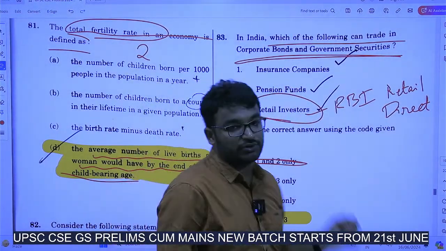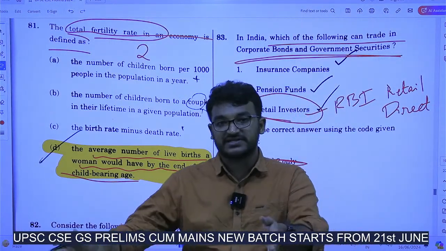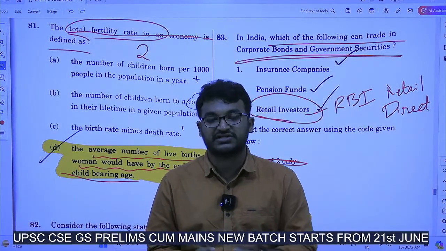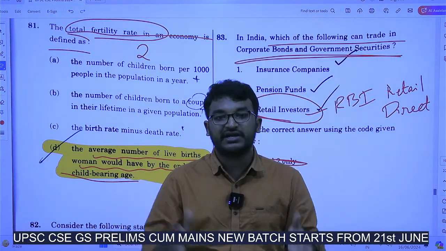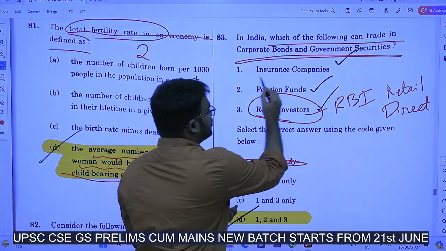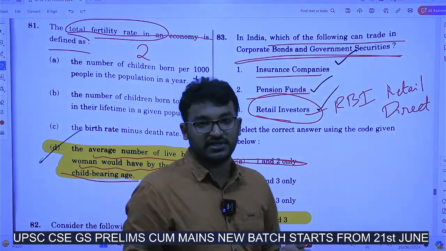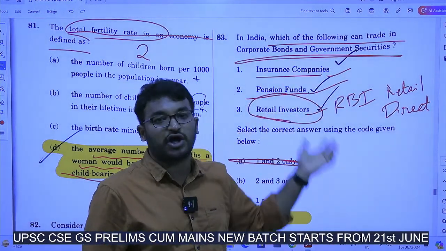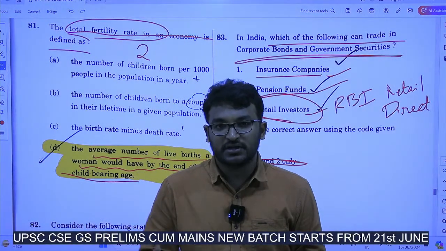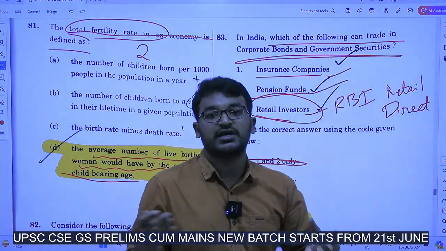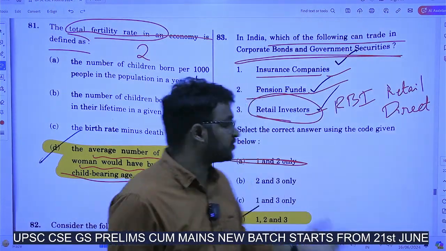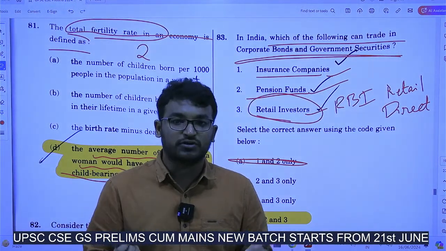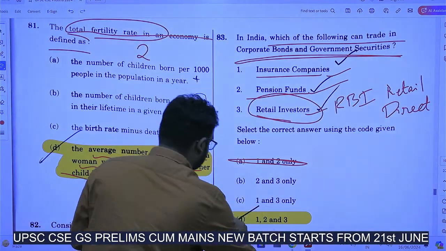And among the remaining 2, you all know that in the process of purchasing G-Secs, RBI will be acting as the auctioning person. Means RBI will be conducting the auction, and in this auction it will be calling for primary dealers. And among these primary dealers, insurance companies and pension funds are also primary dealers. Okay. At last, why are these G-Secs or corporate bonds needed? To have some funds. Government will be giving these G-Secs to take some loans from the people or some industries. So whatever the margins or whatever the places it can get loans, it will be using, of course. So here all the 3 are correct.